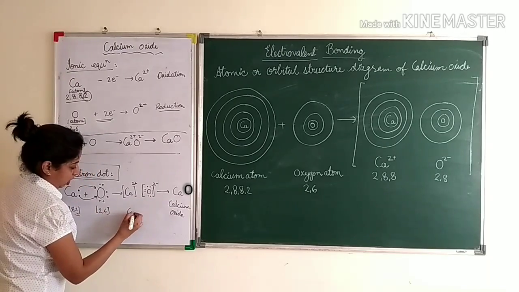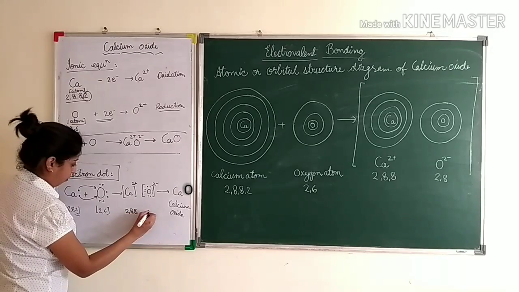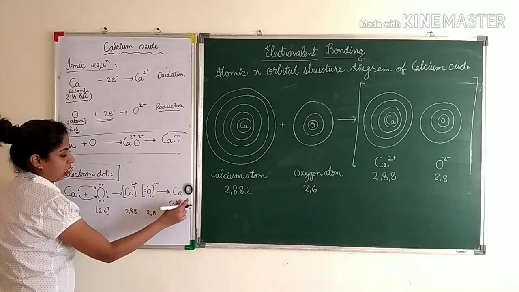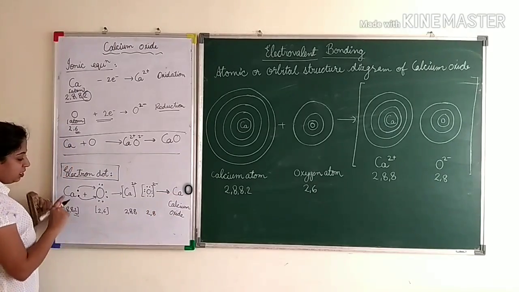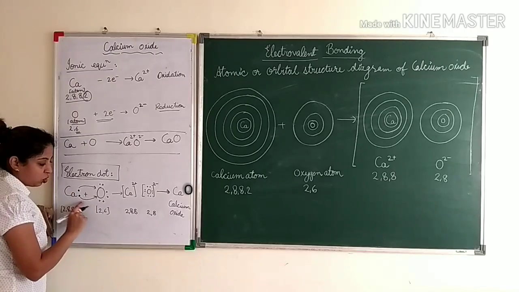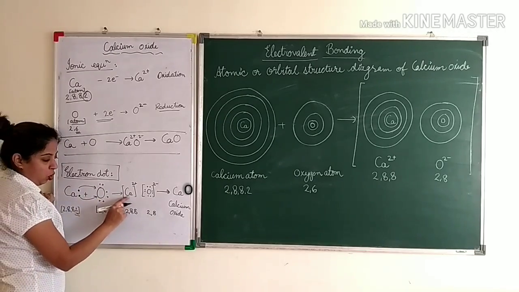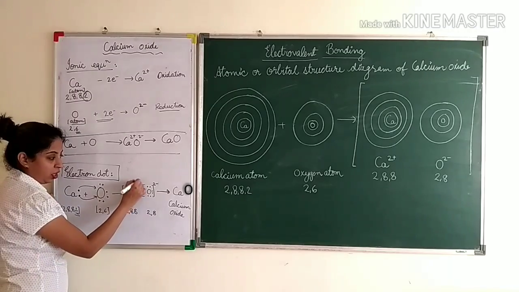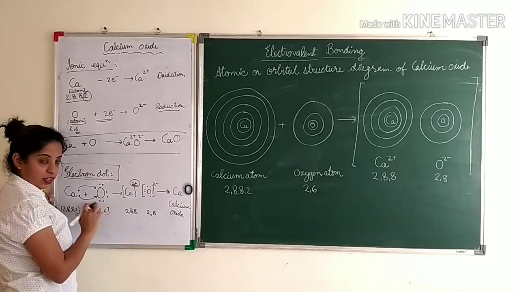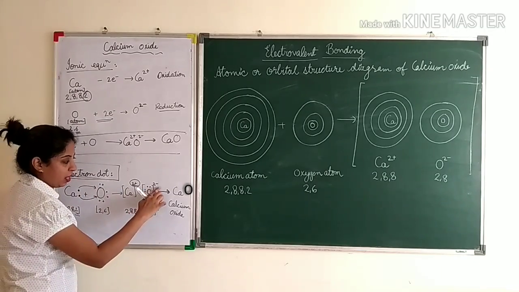So this now becomes 2, 8, 8, and this becomes 2, 8, right, and this again forms calcium oxide. I'll revise. यहाँ 2 इलेक्ट्रॉन बनाने हैं, यहाँ 6 इलेक्ट्रॉन्स बनाने हैं, फिर इन दोनों इलेक्ट्रॉन्स को यहाँ पे ट्रांसफर कराना है. So here now there are no electrons remaining, but plus 2 because 2 electrons are lost. Here there were 6 already, 2 they got from calcium, so there are 8 electrons, since 2 extra, so 2 minus.